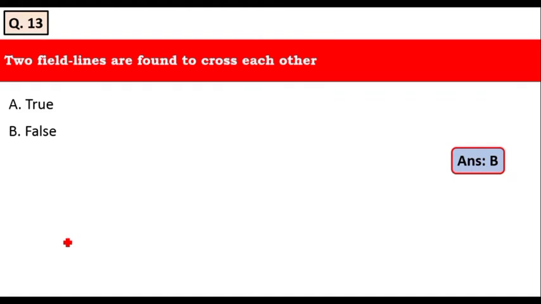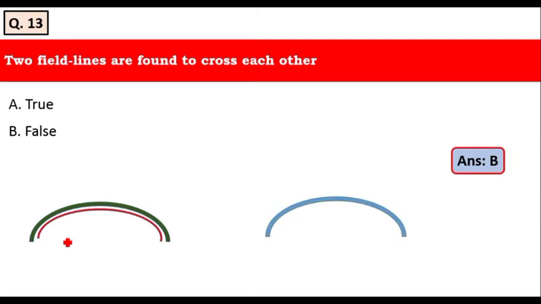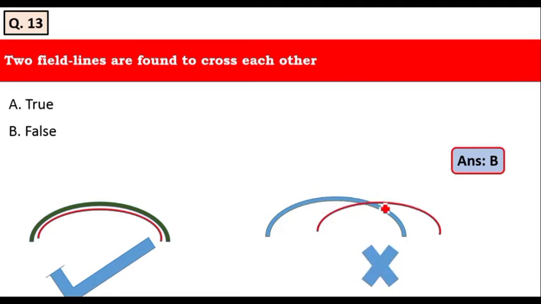Let's see with an illustration. Suppose this is one magnetic field line. This is another magnetic field line. But no two magnetic field lines intersect. This is a true illustration, and no two magnetic field lines ever intersect each other. Therefore, the crossing is a wrong indication, and this illustration is the right one. Therefore, it is a false statement. No two field lines are found to cross each other.